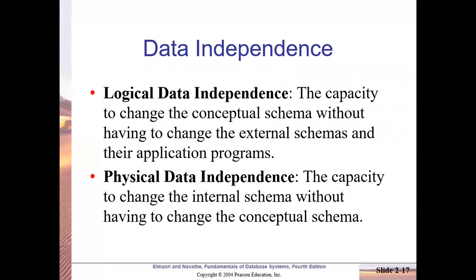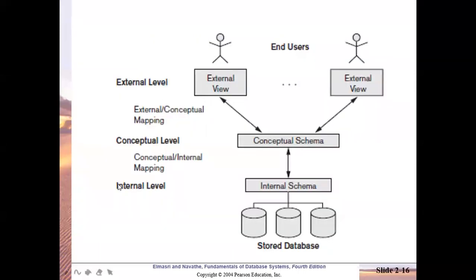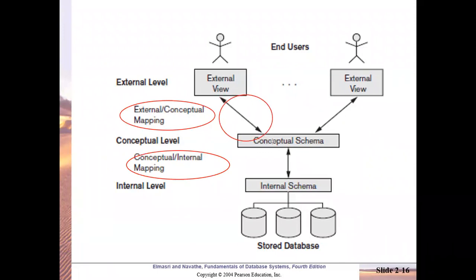What is that? Let's understand through the diagram. So here you can see there is one mapping that takes place between the external level and the conceptual level. That's why you can see it in the diagram here. You are not supposed to neglect this part. In the exam, you are supposed to even draw this or write this, mention. In between the external and conceptual level, you have external to conceptual mapping. And then in between the conceptual and internal level, you have conceptual to internal mapping. So it happens vice versa. That's why here you can see the connected arrows, the arrowheads are shown in both the directions.